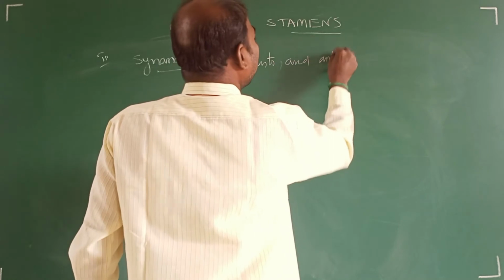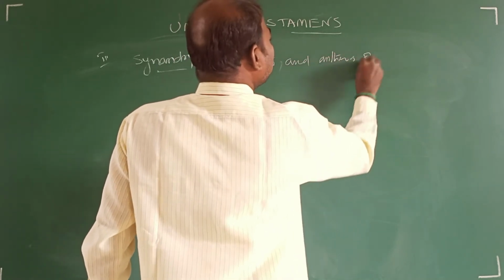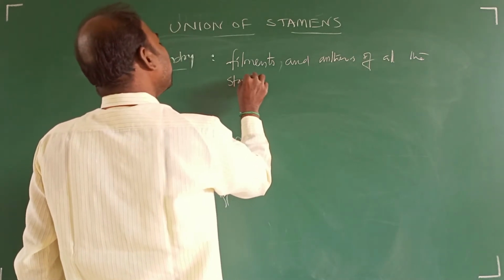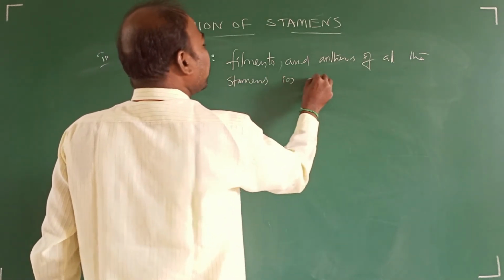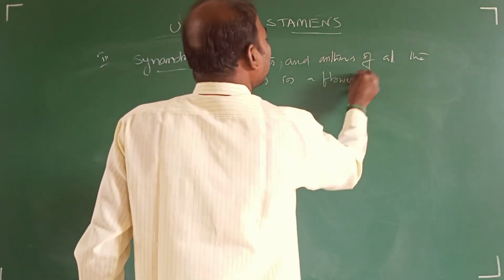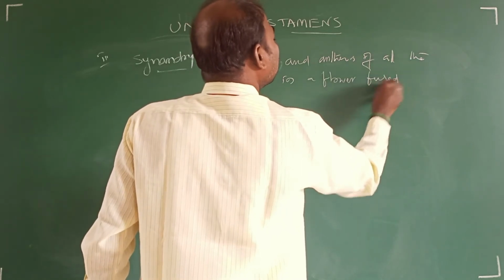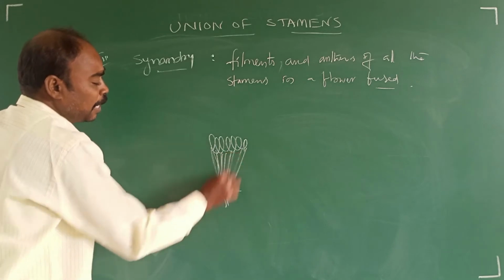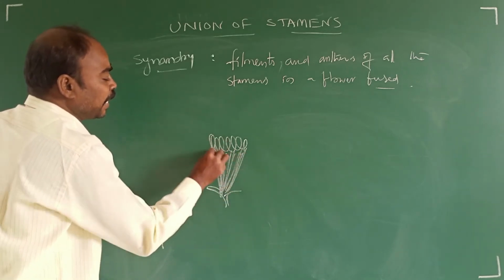Filaments and anthers of all the stamens in a flower are fused. Such a condition is called what? Synandry.